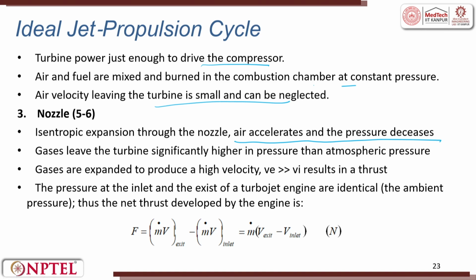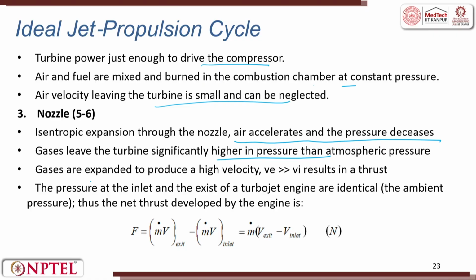So, you can see velocity and acceleration, these two terms are used. The gas leaves the turbine at a significantly higher pressure than the atmospheric pressure. So, that is how it gushes out. Sometimes when you see fighter planes going across the sky, you can see they leave a straight white line behind them. That is because the gas leaves at a significantly higher pressure than the atmospheric pressure. The gas is expanded to produce a high velocity, V exit greater than V initial, resulting in a thrust.